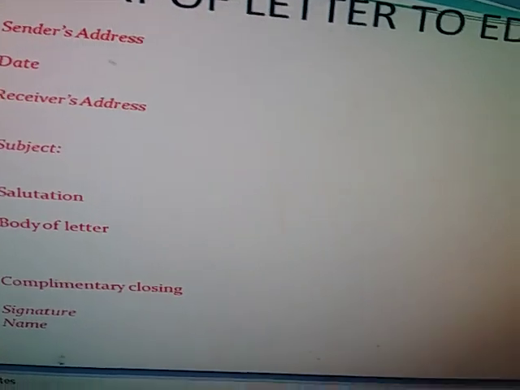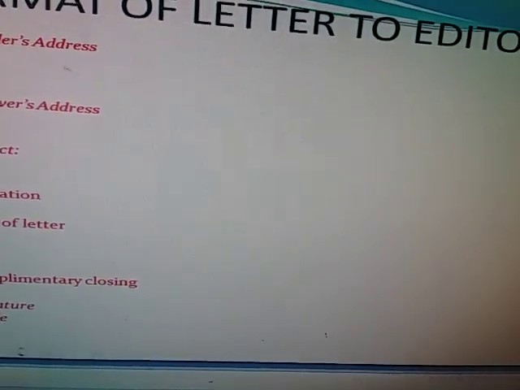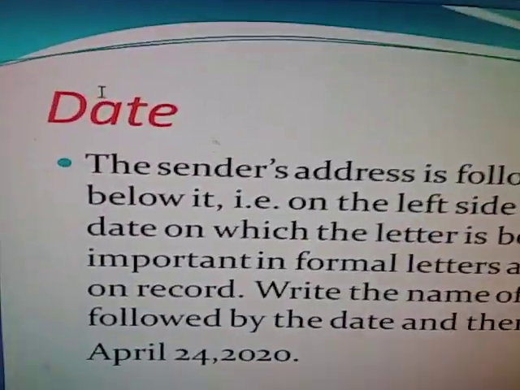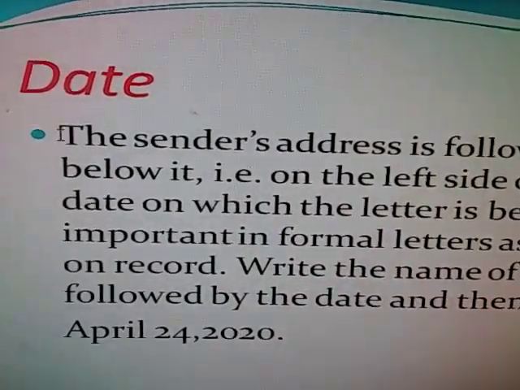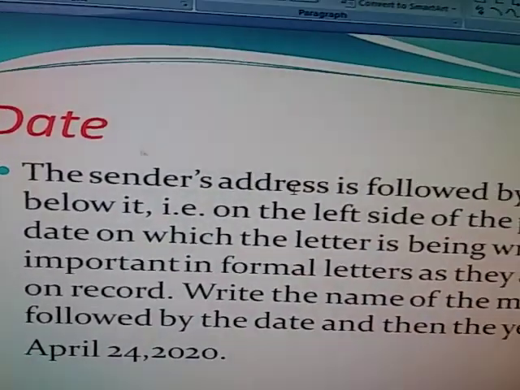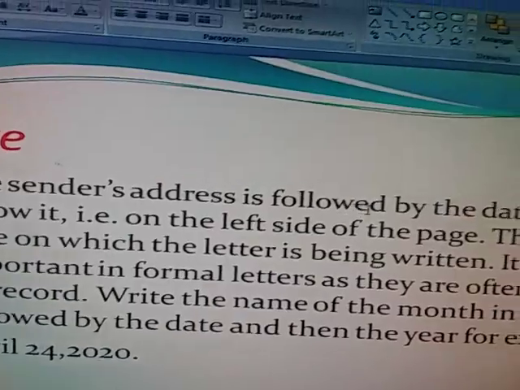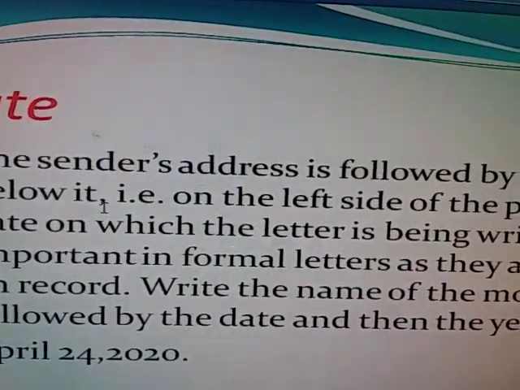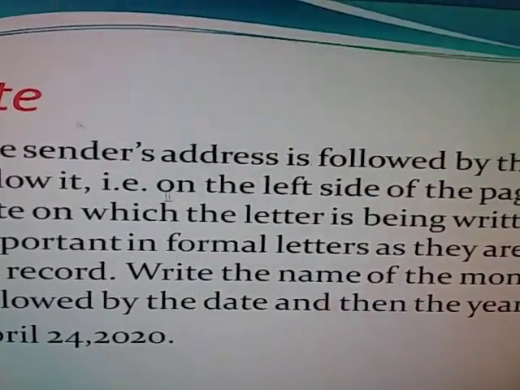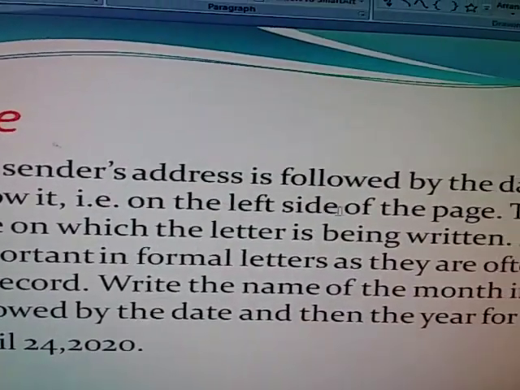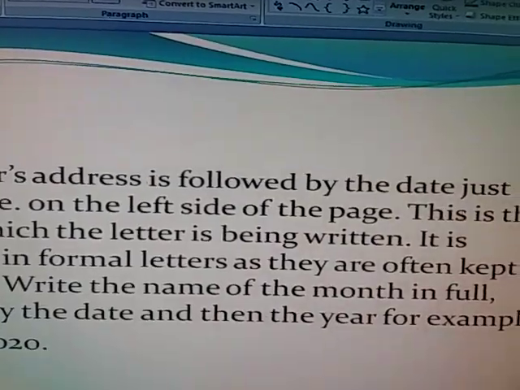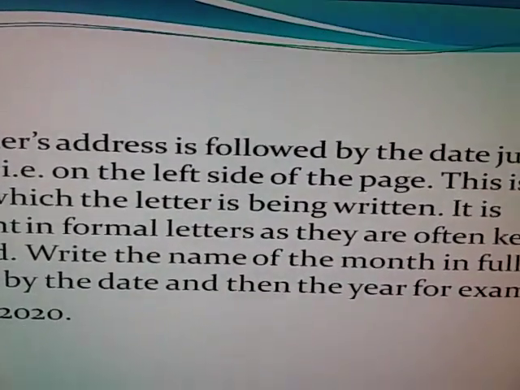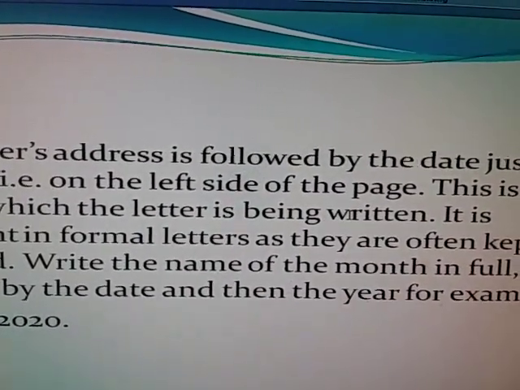Then comes the date. Dear students, if we talk about the date, the sender's address is followed by the date just below it, on the left side of the page. This is the date on which the letter is being written.